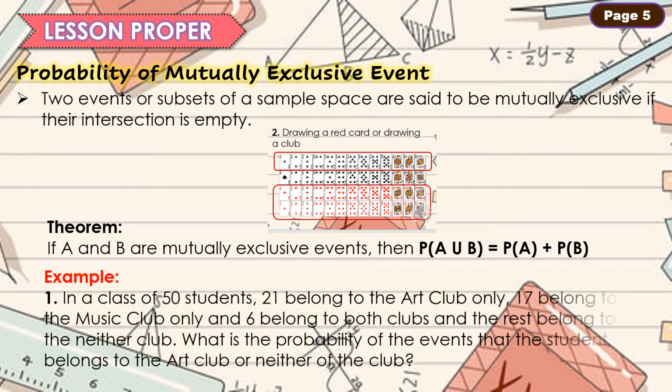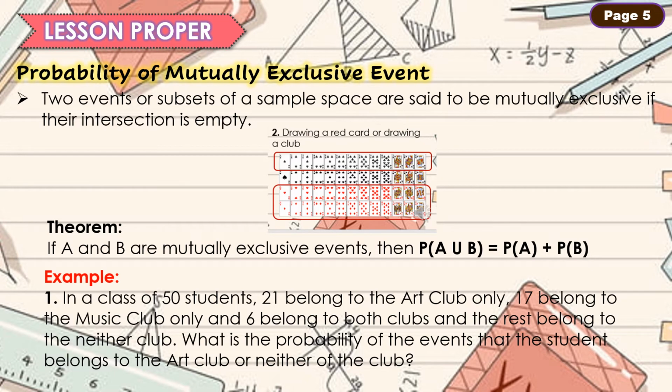Paano ba ito? For example, in a class of 50 students, 21 belong to the art club only, 17 belong to the music club only, and 6 belong to both clubs, and the rest belong to neither club.